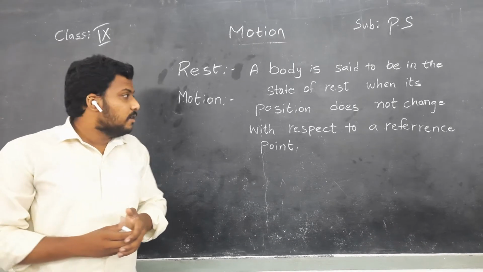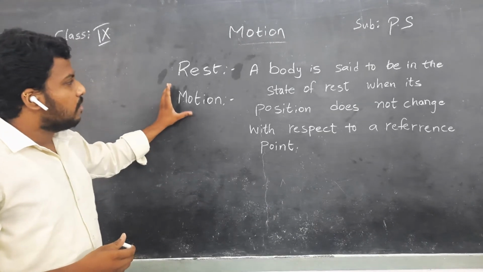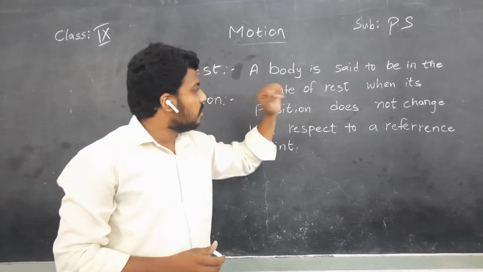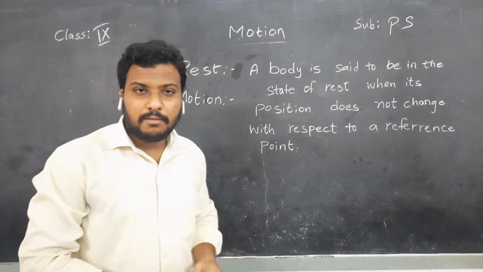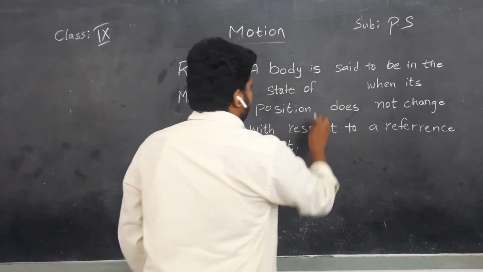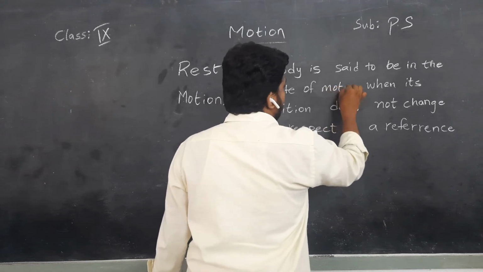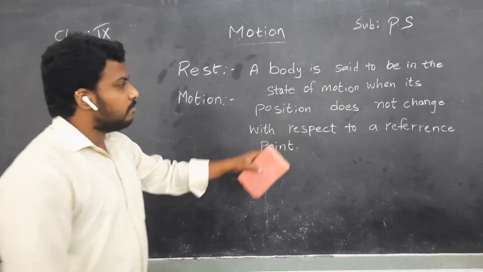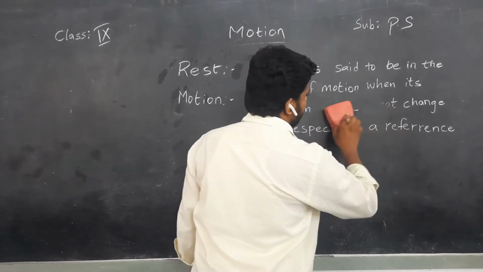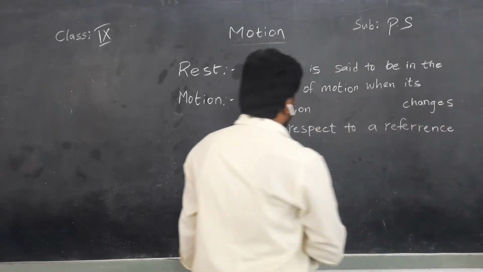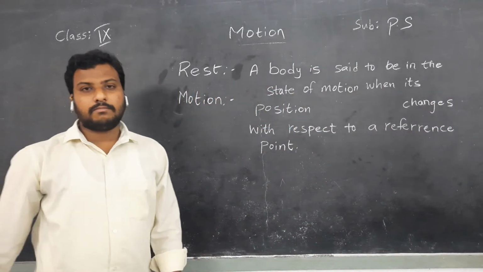Then coming to motion, a body is said to be in the state of motion. In the place of rest, I am writing motion, children. A body is said to be in the state of motion when its position changes with respect to a reference point, children.